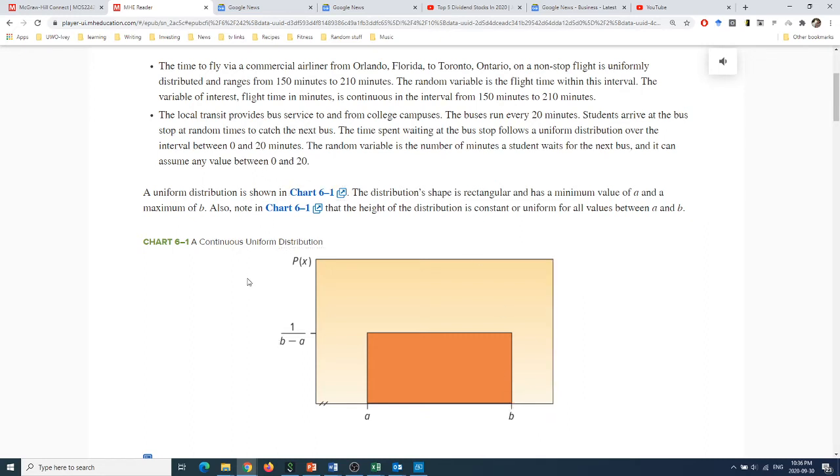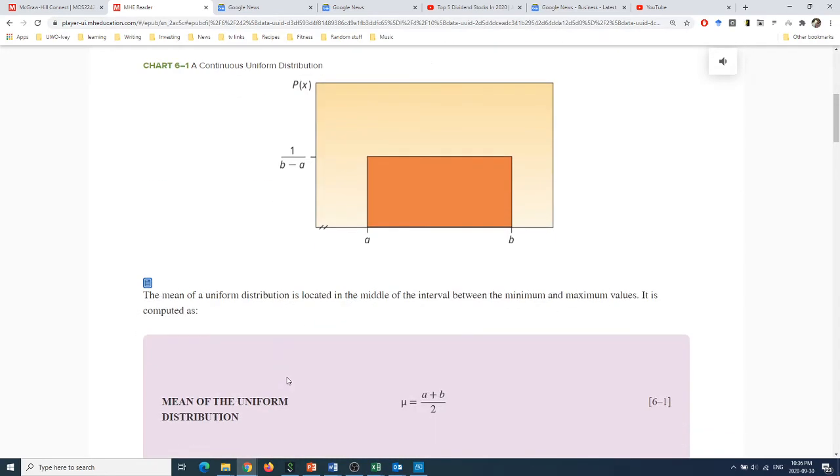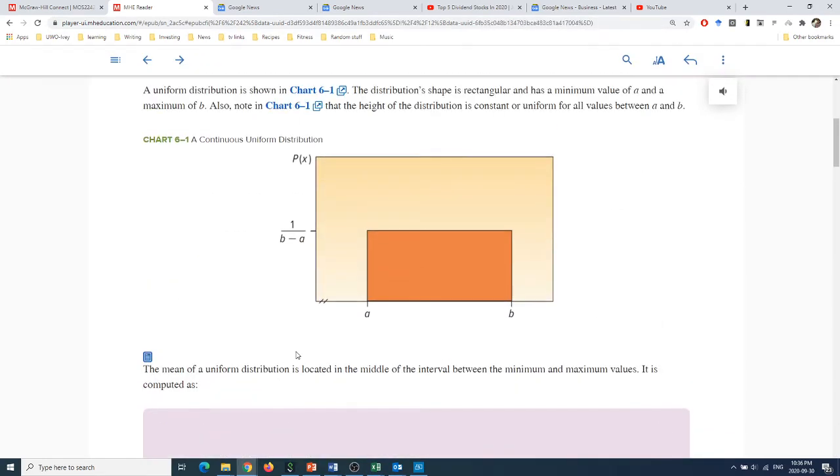Okay, so this is an example of a uniform distribution, and it's your simplest distribution because you have equal likelihood. The height, if the y-axis over here is p of x, the probability of the event happening, and x is between 0 and 20 minutes, b is going to be 20 minutes. So this is just a rectangle, and the height of the rectangle is given by 1 divided by b minus a.